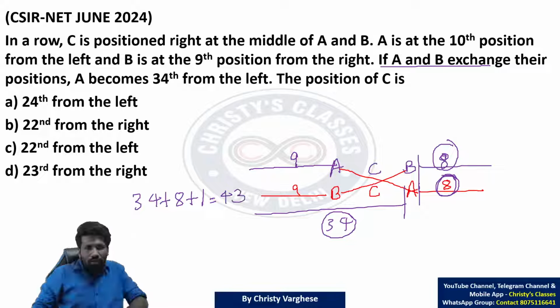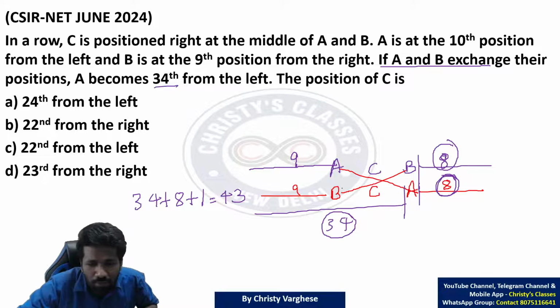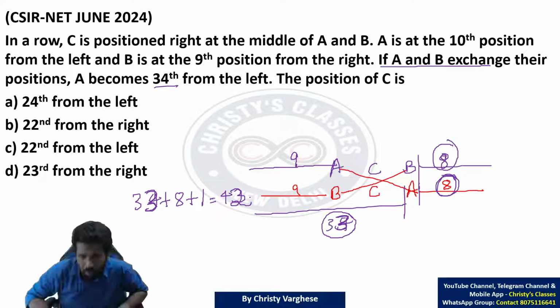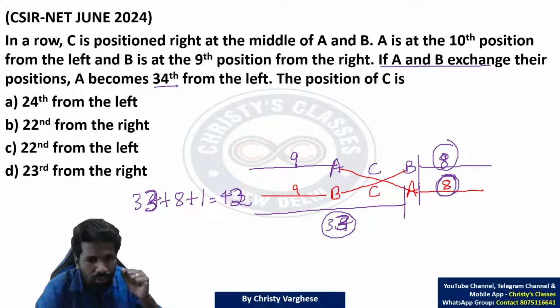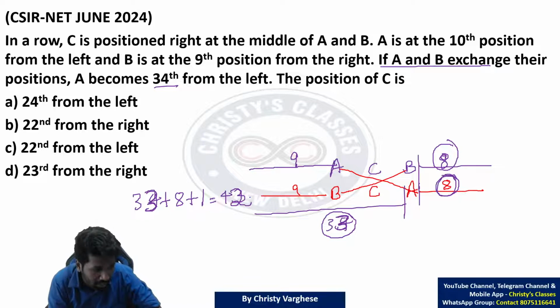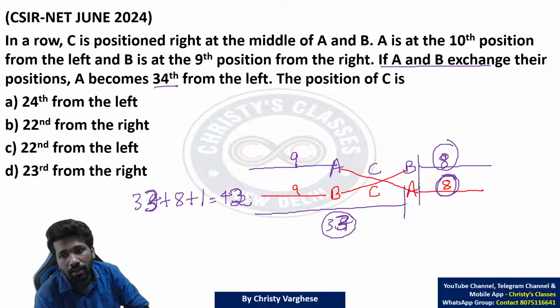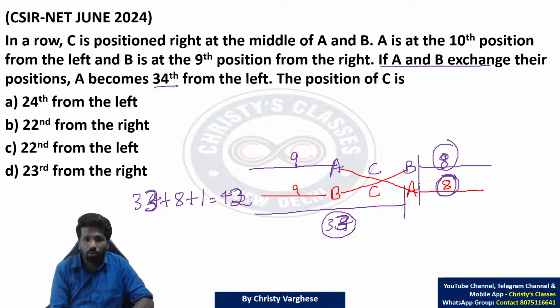All of you understand? Sorry, I made a mistake. 34th from the left means only 33 people are to the left. So not 34 plus 8 plus 1, but 33 plus 8 plus 1. So 42 will be the total number of people in this row. Yes, is everything clear? 42 people in the row. Is this idea clear? So 42 people in the row, that is understood.